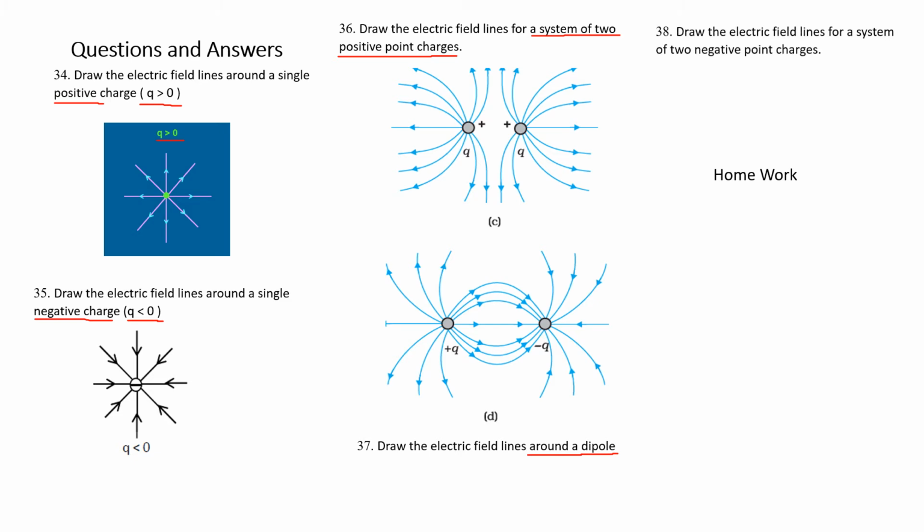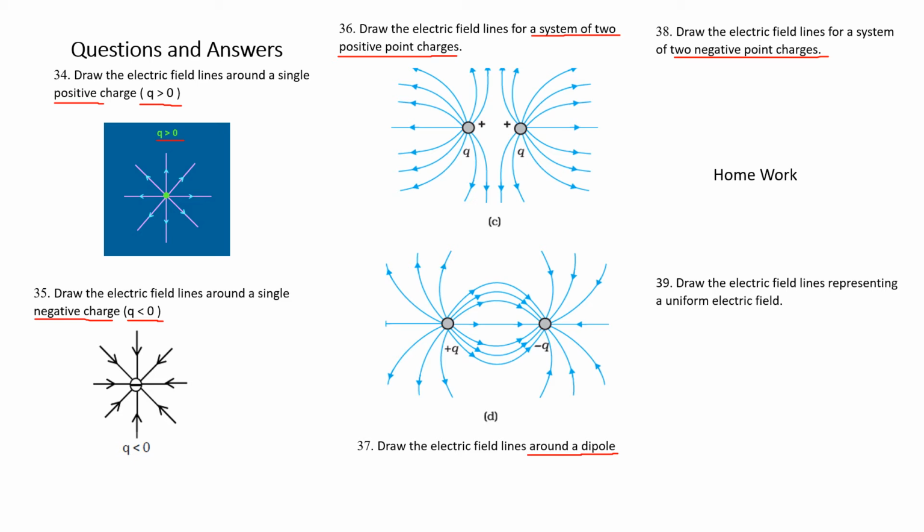The next question, 38, is draw the electric field lines for a system of two negative point charges. Please take this question as your homework. As a hint, I will tell you, it will be the same as the earlier one except the arrow directions will be pointing inwards. This will be Q, negative, and this also negative. Two negative charges, and the arrow direction will be inward. Please do it, mark it and practice it.